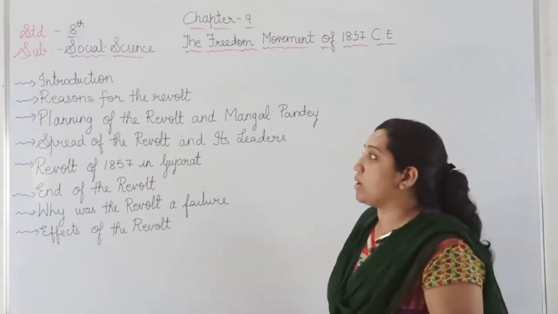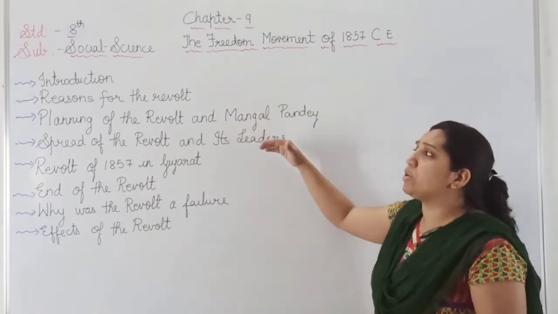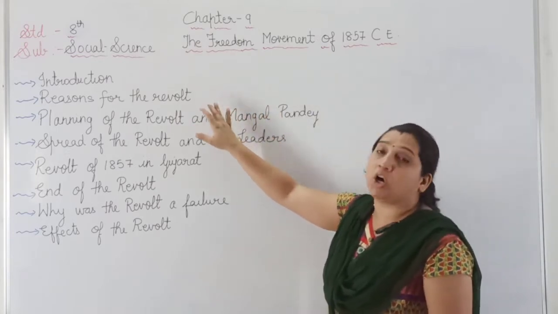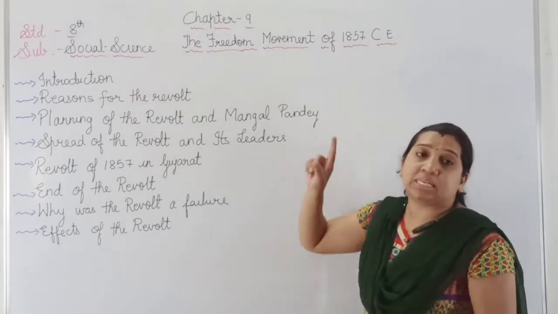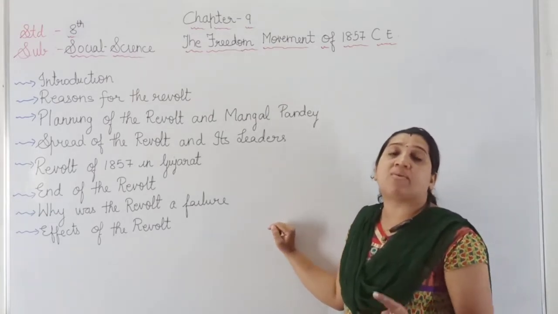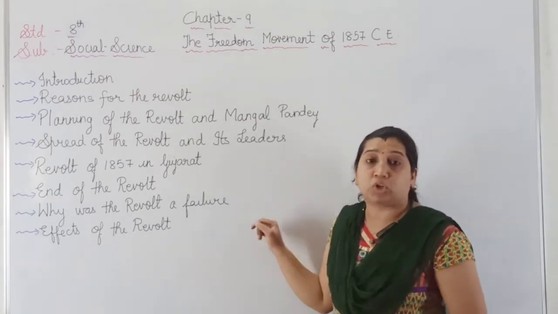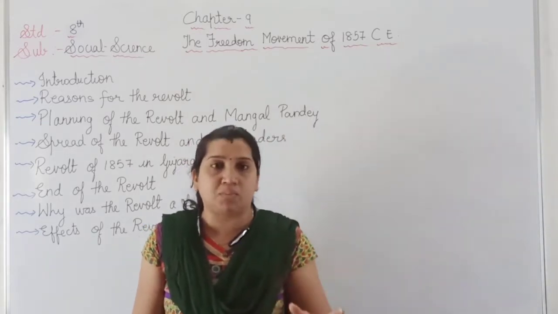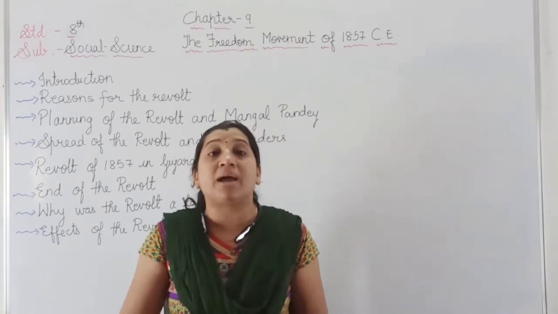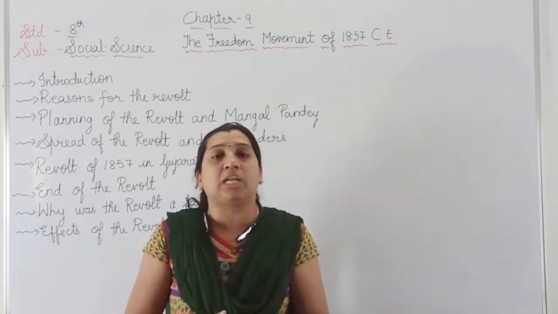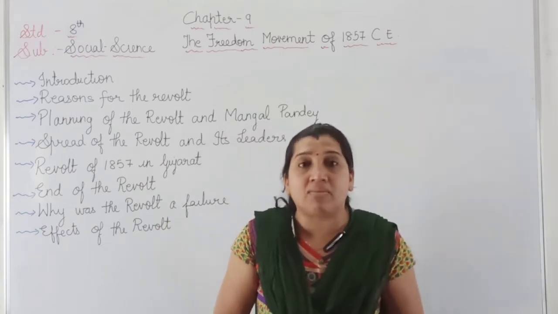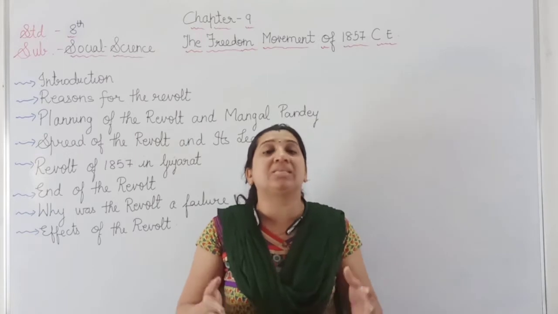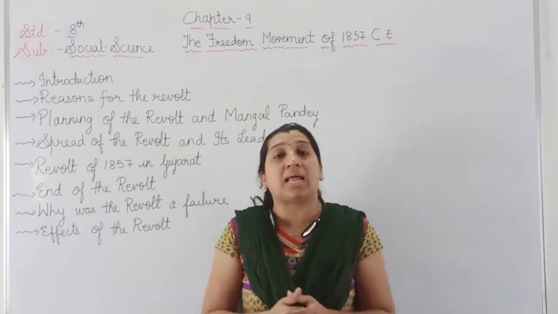Now in this particular chapter, first of all, we are going to start with the introduction. Then, what were the reasons for the revolt of 1857? The revolt of 1857 was the first revolt against the Britishers. The Battle of Plassey was the first fight against the Britishers, started by Robert Clive. In the Battle of Plassey, he defeated the Nawab of Bengal, Siraj-ud-Dowla, and later on the political power of the Britishers started in our country India.